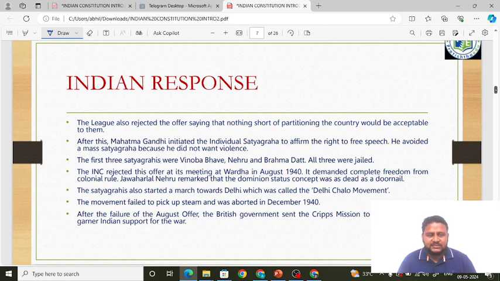Okay, they said there should be partition of the country, that is one India and the other one Pakistan, and there should be a Constituent Assembly for India and a Constituent Assembly for Pakistan. But the August offer was saying a representative body, that is one Constituent Assembly only for India, for undivided India. But the Muslim League was saying we wanted a separate country and also a separate Constituent Assembly. So obviously they were not okay with the August offer. They rejected the August offer.